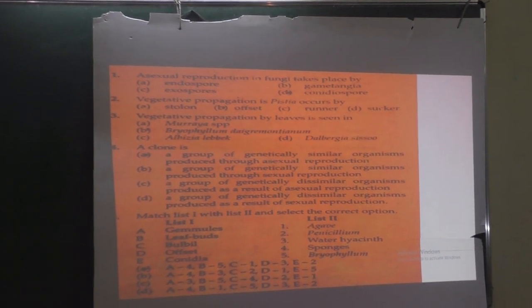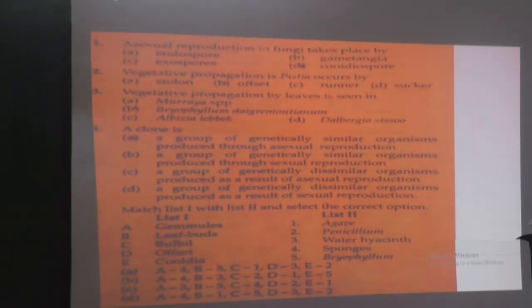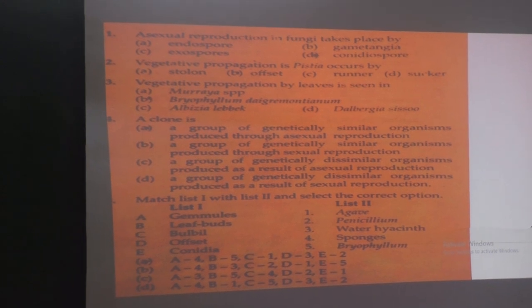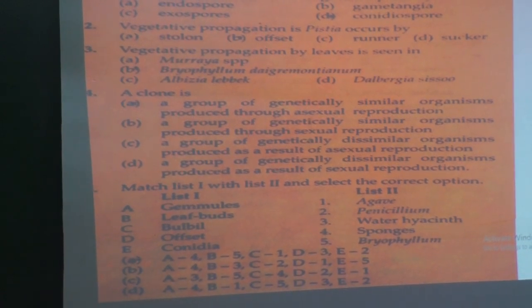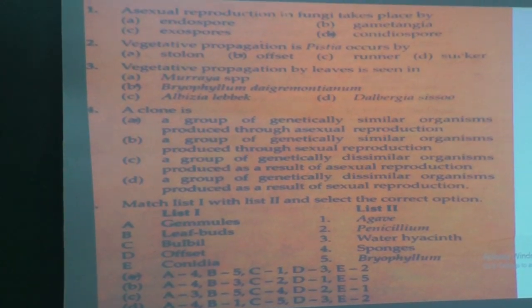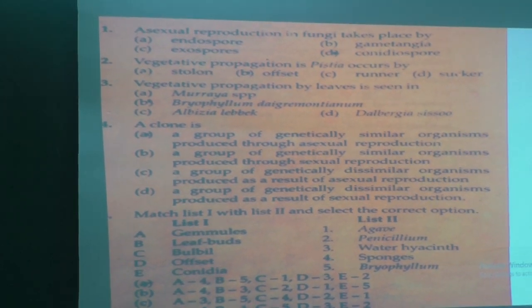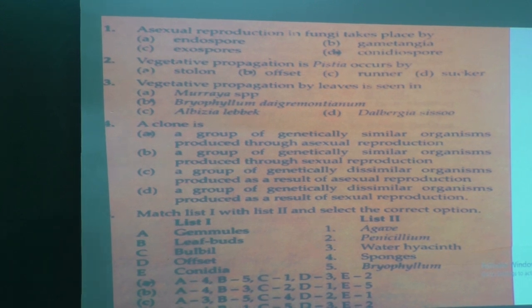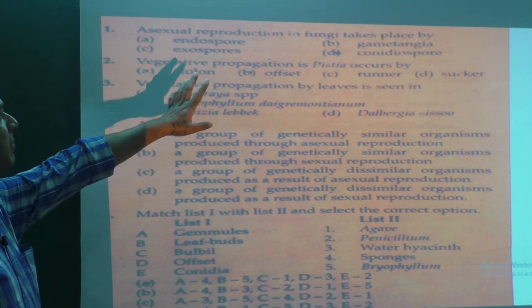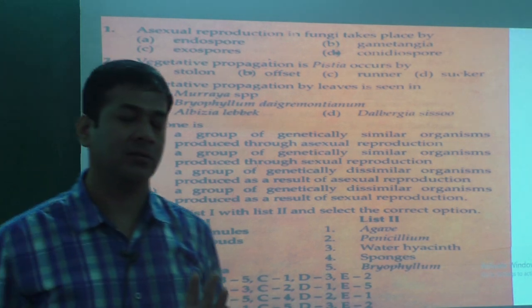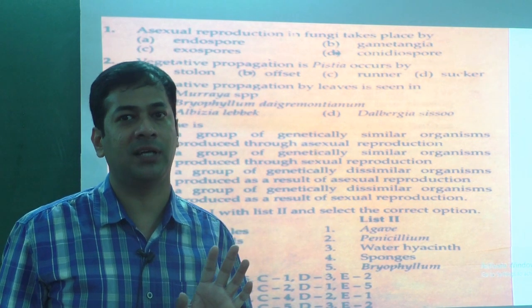So see these questions. Okay, I hope you can read this. I think now it is clear. Okay, so let us see. Asexual reproduction in fungi or fungus takes place by, see, very important thing I'll tell you, you don't have to guess any answers here. You should be very sure about the answers in NEET.